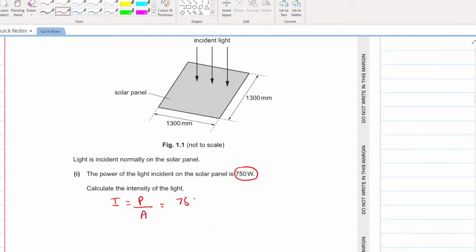What is power? 750. How will you calculate the area? Convert 1300 millimeter into meters. 1300 divided by 1000 is 1.3 meters. Area will come out to be what? 1.3 times 1.3. What will the answer be? If I calculate this, it comes out to be 443 watt meter minus 2. Okay, nothing complicated here. Let's further move ahead.